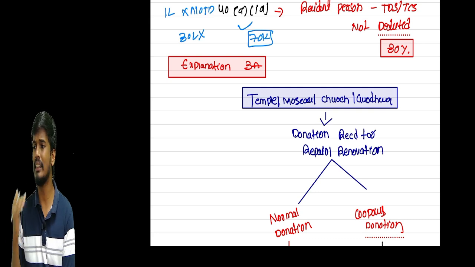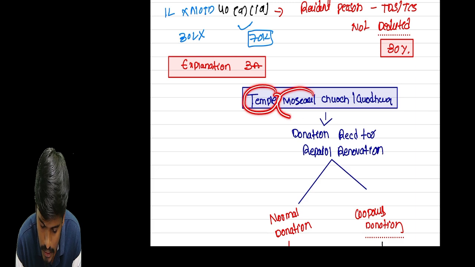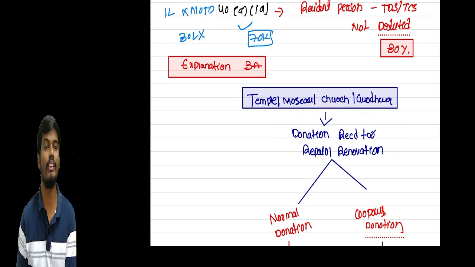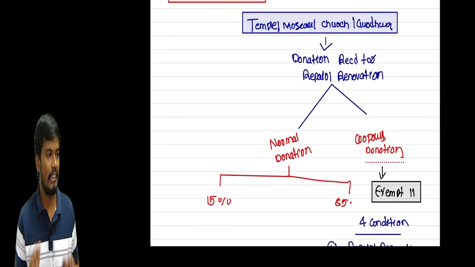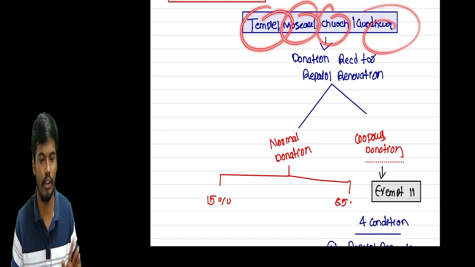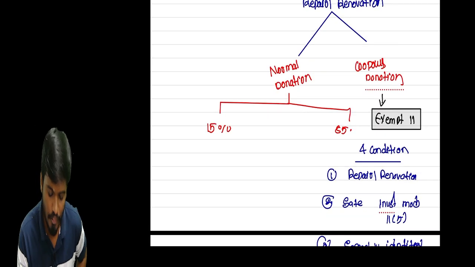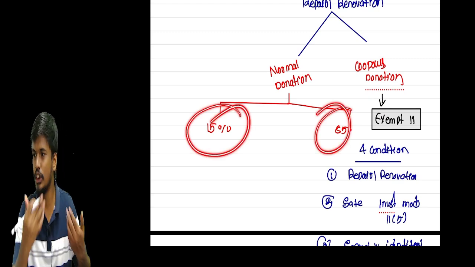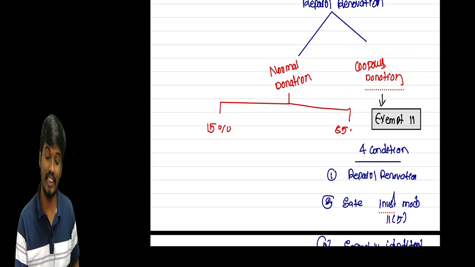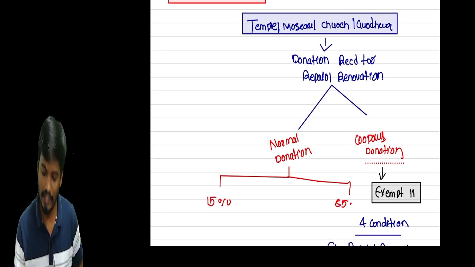So what about Explanation number 3? Sir, very simple. If any temple, mosque, church, or gurudwara receives a donation for repairs and renovation, the income tax gives two options for this temple, mosque, church, or gurudwara. First option, sir, we treat it as a normal donation. 15% is a standard deduction, and 85% as usual follows the 11 and 12 rules. But if you follow the corpus donation process, the trust has two options, sir. Either the trust can treat it as a normal donation, or as a corpus donation.